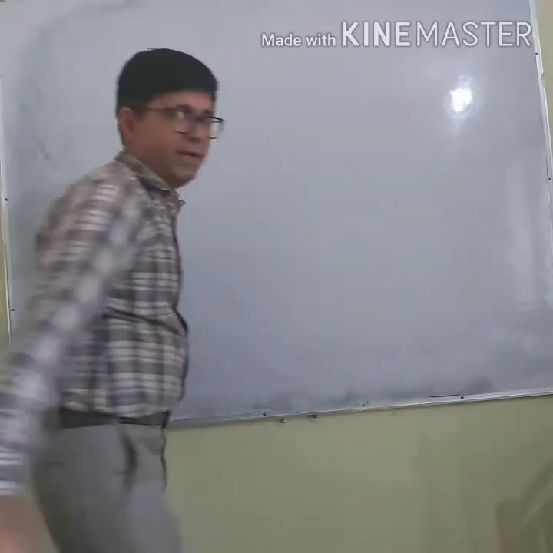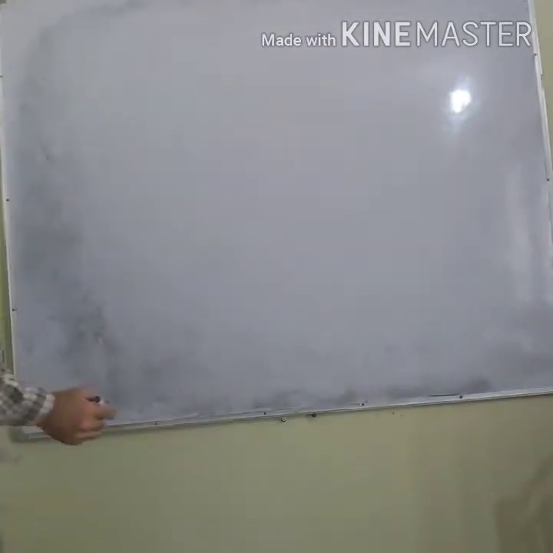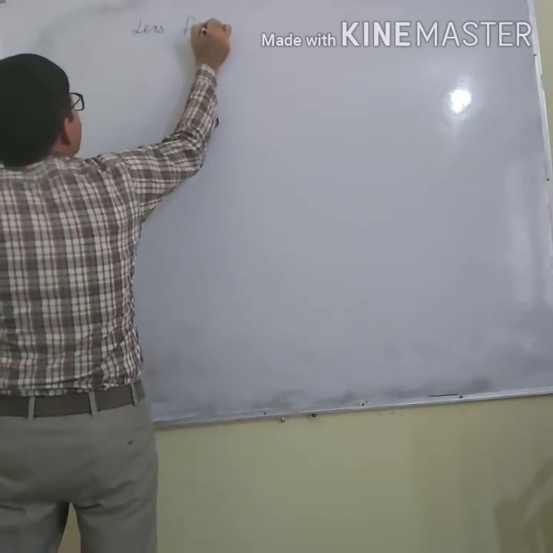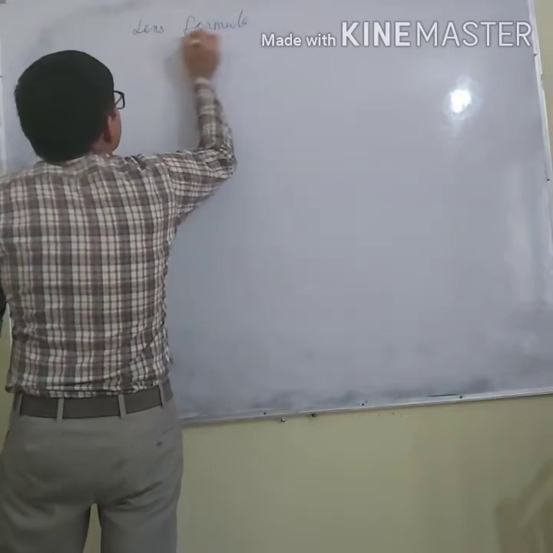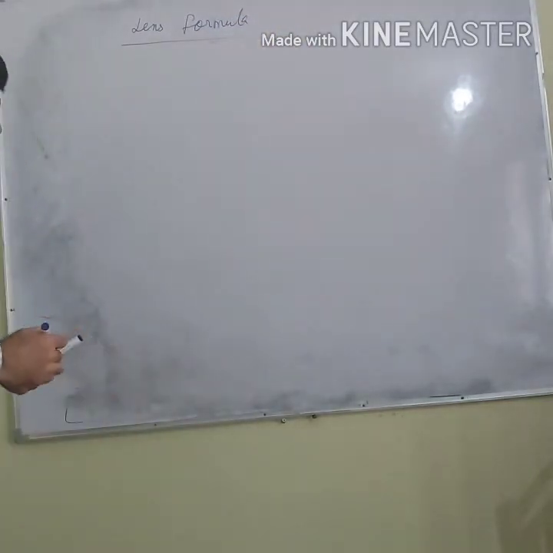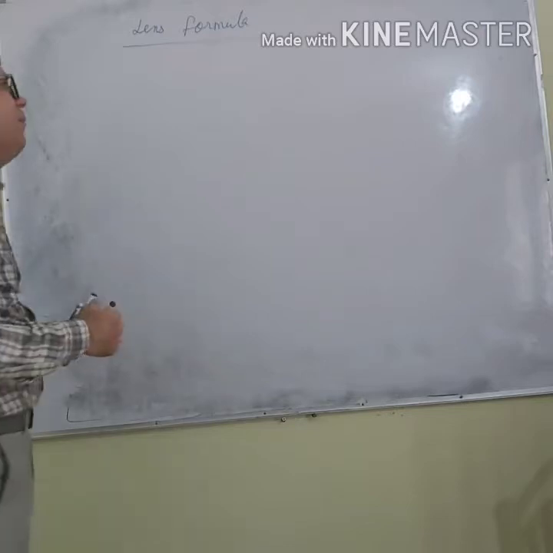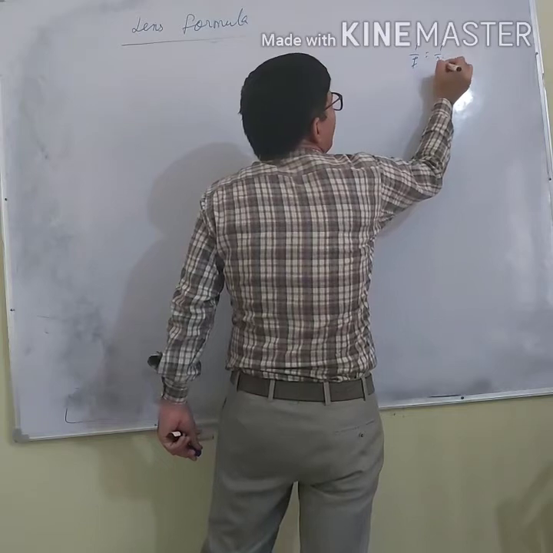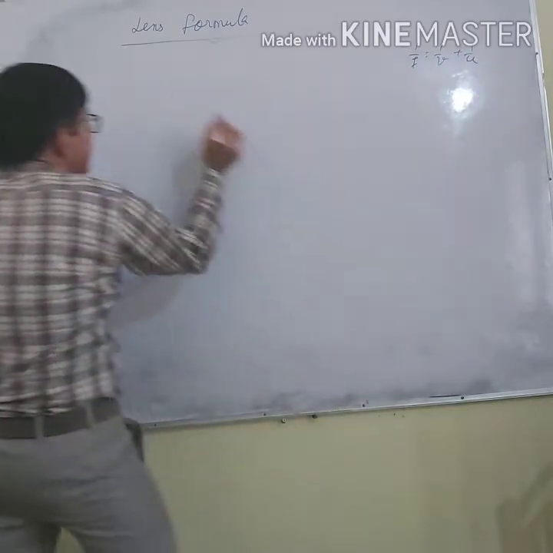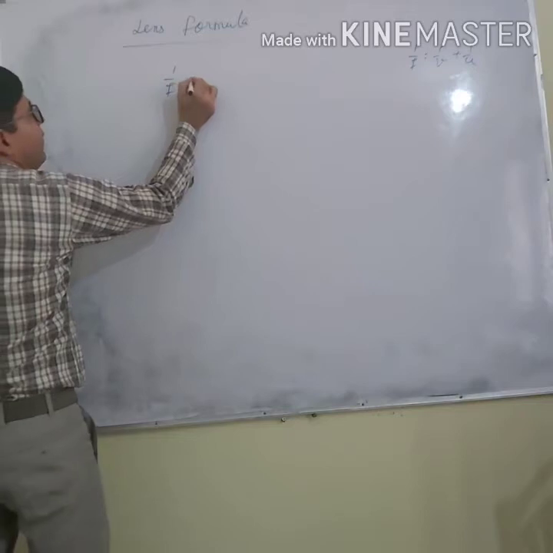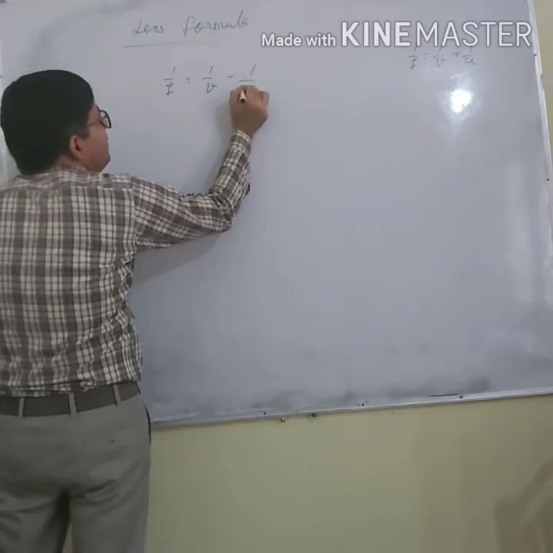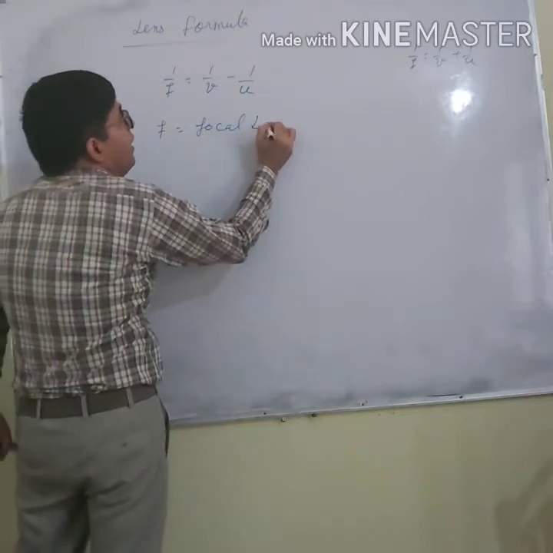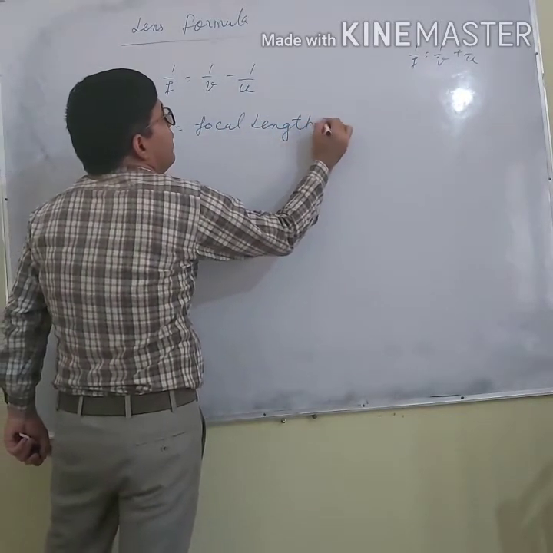Now, just like in the mirror formula, we have a lens formula. What is the lens formula? Students, only a minor difference. In case of mirror, it was 1 by f equals 1 by v plus 1 over u. For the lens, it is 1 by f equals 1 by v minus 1 over u, where f is the focal length of lens.